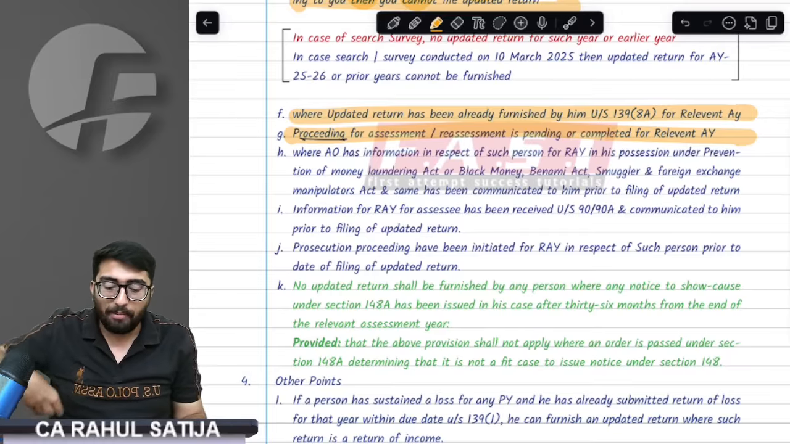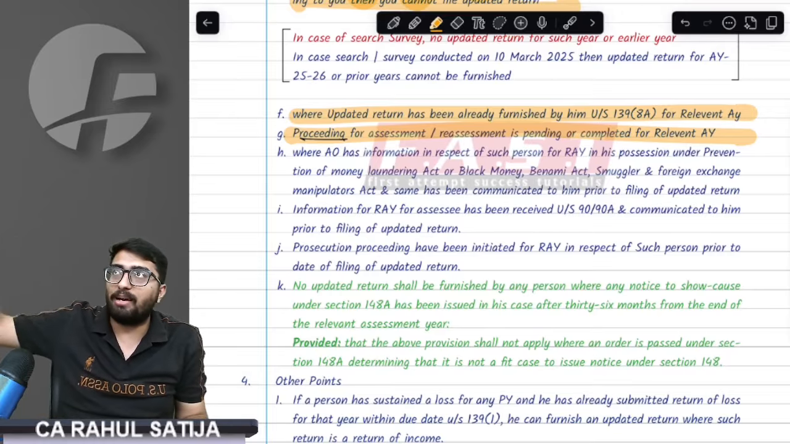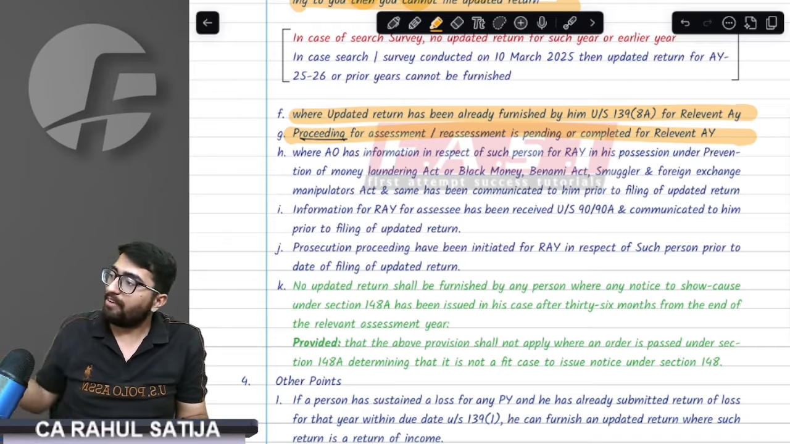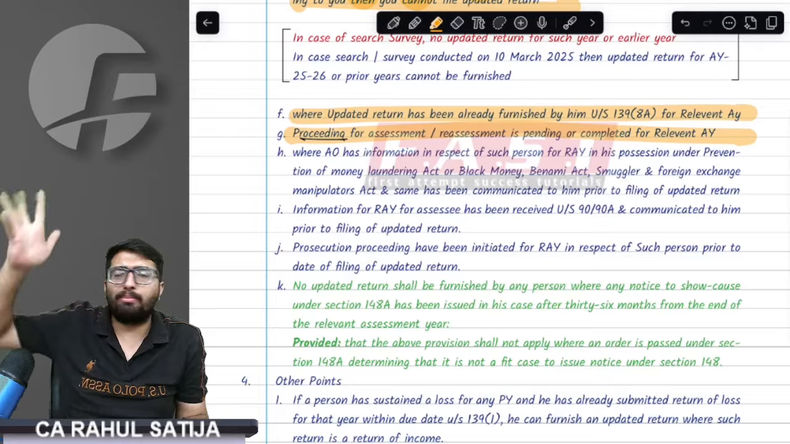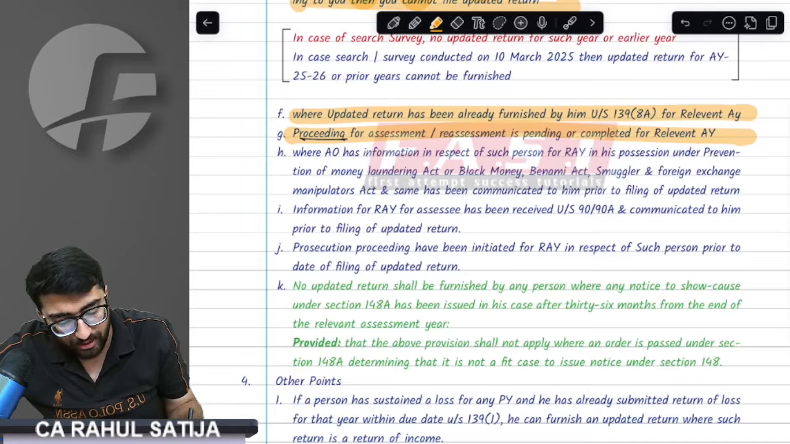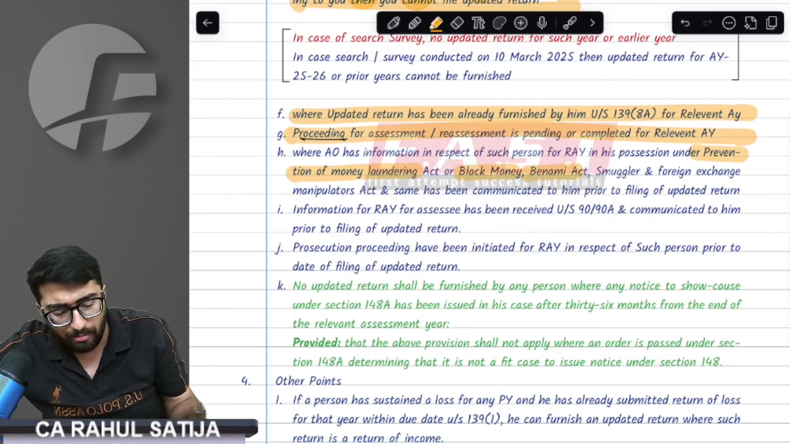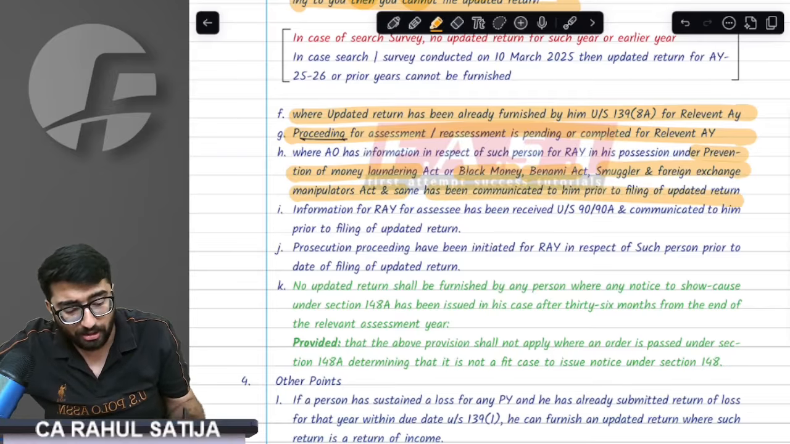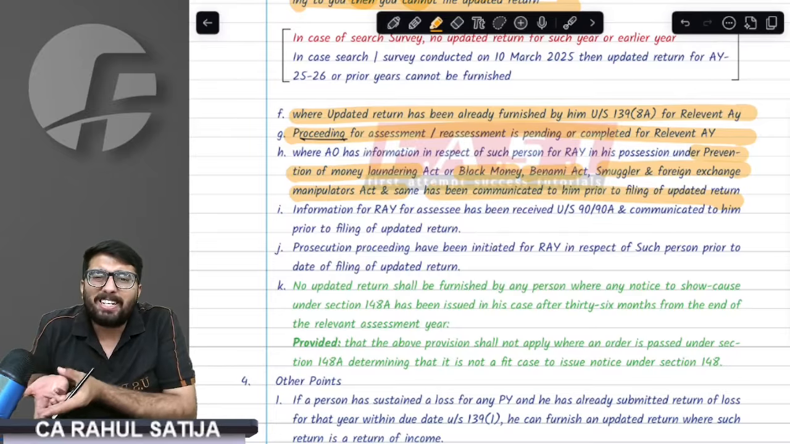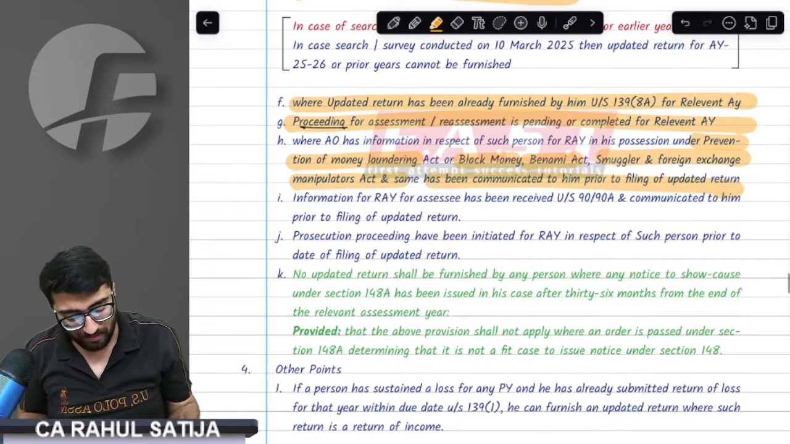Sir, if any assessment proceedings are pending against me, for example, a scrutiny notice has been issued for a relevant year, can I file UR and declare my income in an updated return? The provision says no. For example, if the AO finds out that I have some income under money laundering, tainted under the Black Money law, the Benami Act, or the Smugglers and Foreign Exchange Manipulators Act, and that has been communicated, then I cannot file an updated return.